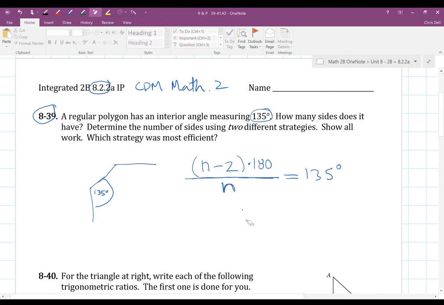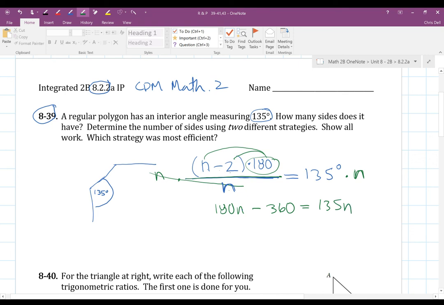To solve for n, I'm going to multiply both sides by n, just because I have an n being divided over here, to get rid of that fraction. Then I can also distribute this 180. So I have 180n minus 360 is equal to 135 times n.